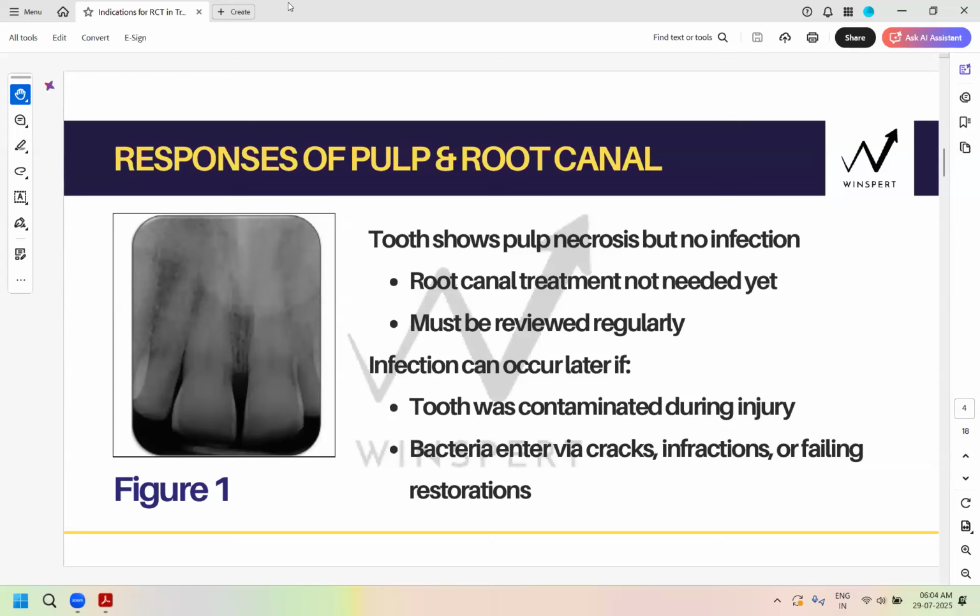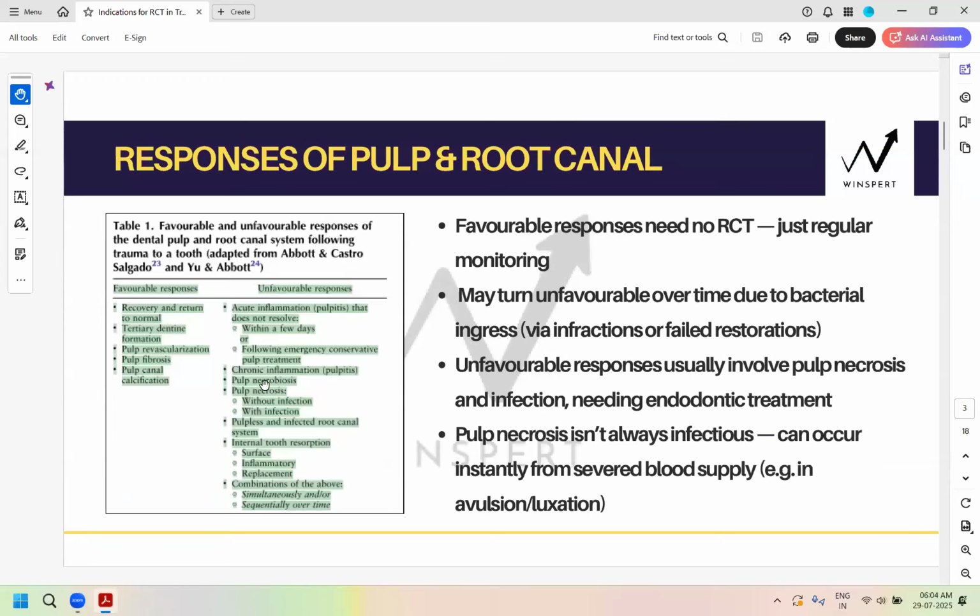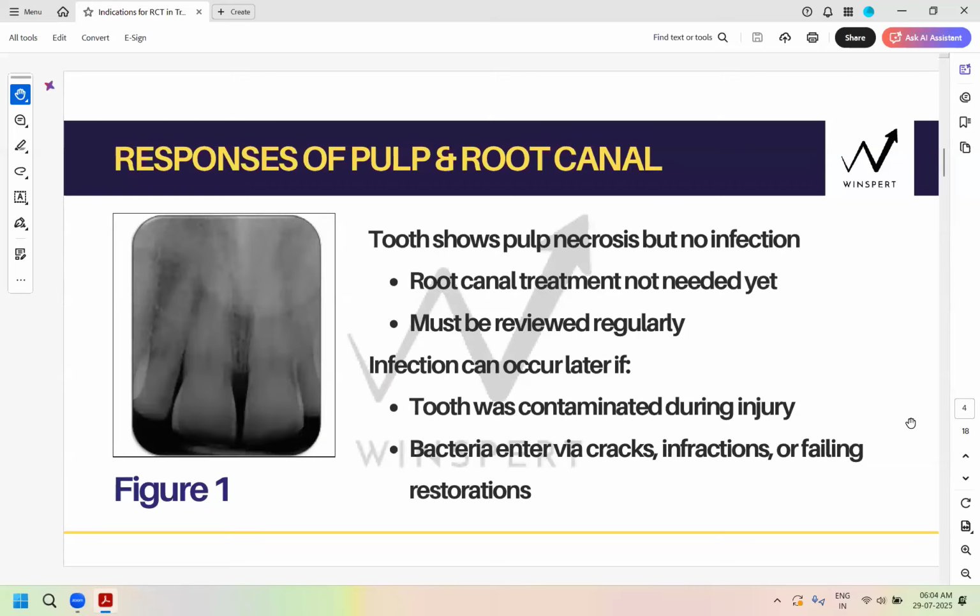So although no response to the pulp test will be an unfavorable response, even for consistent years without infection, that does not indicate RCT.